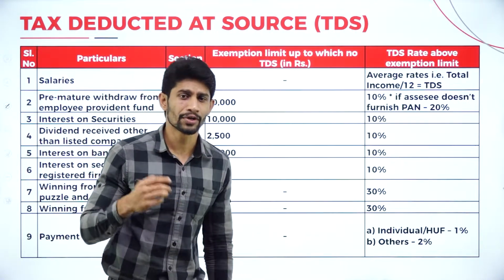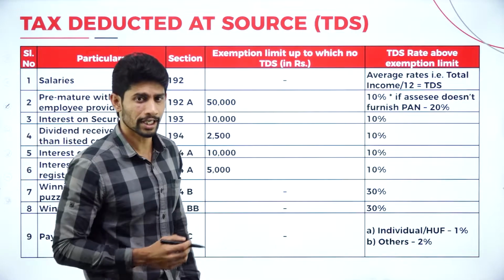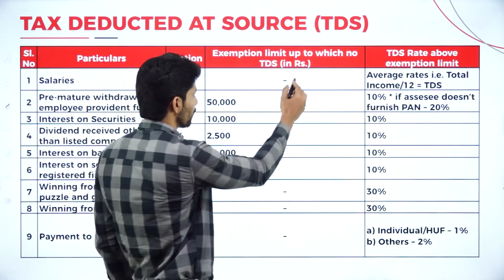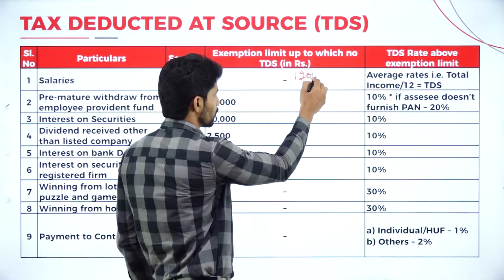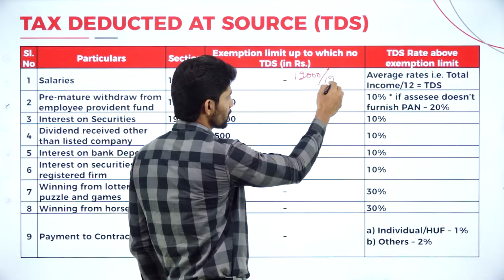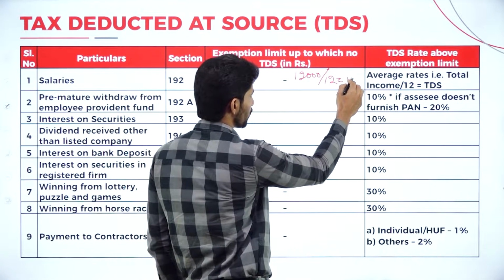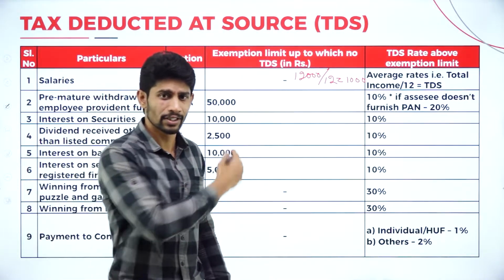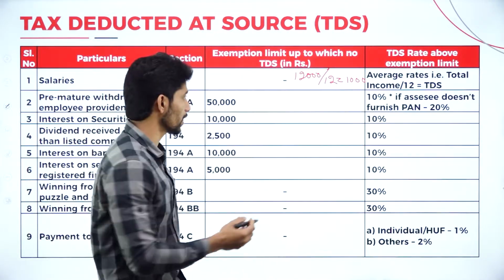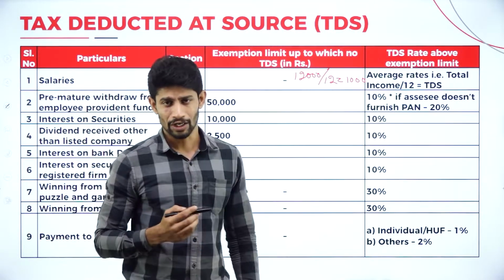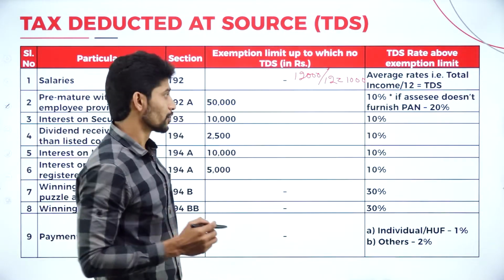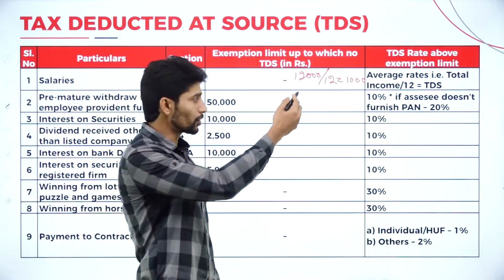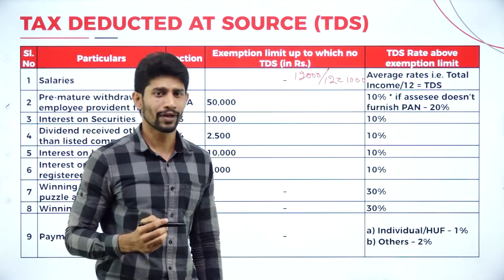For example, if the tax amount is 12,000, then 12,000 divided by 12 months, you are supposed to pay 1,000 rupees of advance tax. The 1,000 rupees of TDS amount will be deducted from your salary. So we don't have a percentage here; we are going to make it an average over 12 months.